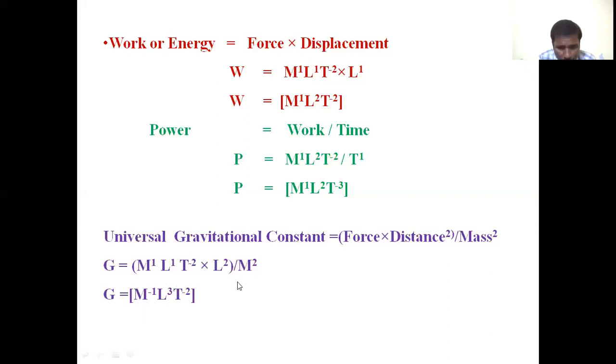Then G equals M power of minus 1 L cube T power of minus 2. Where this M square comes to the numerator, what happened? M power of minus 2 plus 1, that is equal to M power of minus 1. Therefore G equals M power of minus 1 L cube T power of minus 2 is the dimensional formula for the universal gravitational constant.